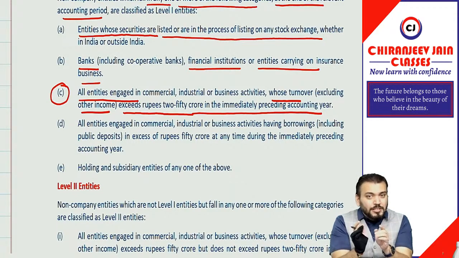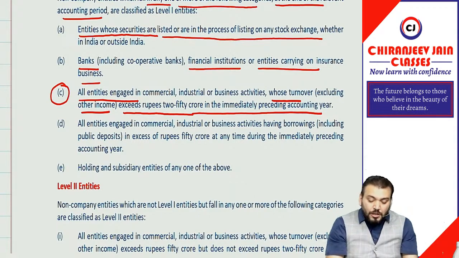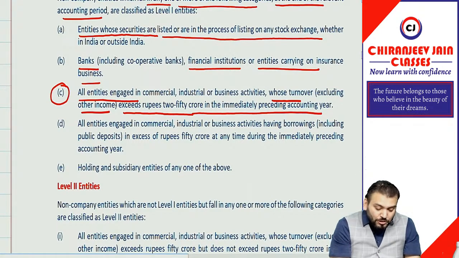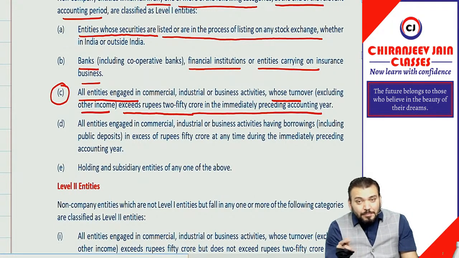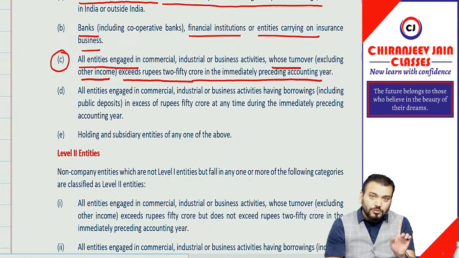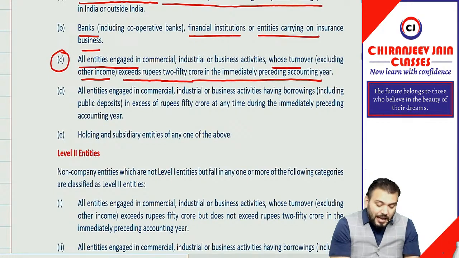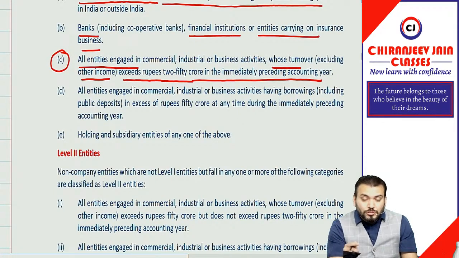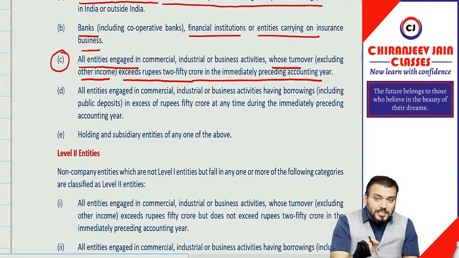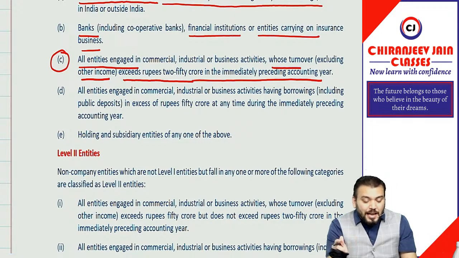So turnover here means only revenue from operations. It will not include other income. Understood? So this condition is very important: any entity whose turnover exceeds 250 crore in the immediately preceding accounting year.